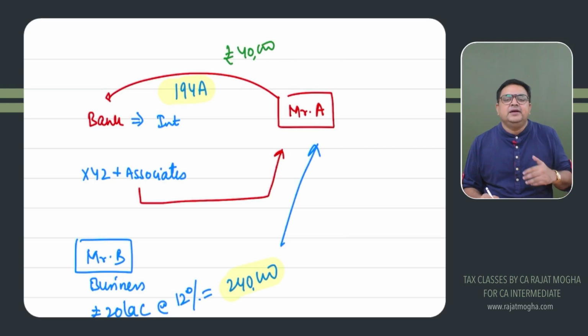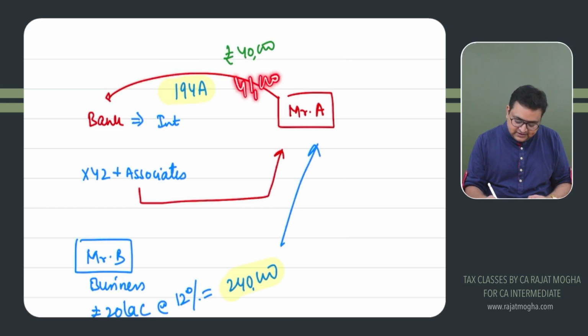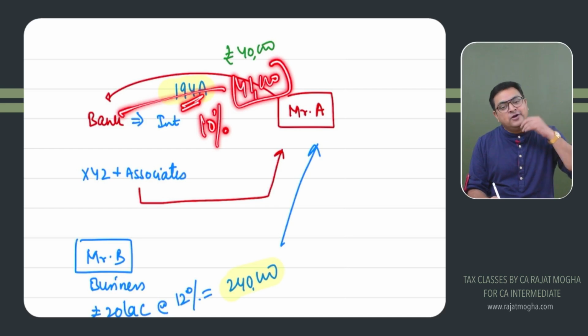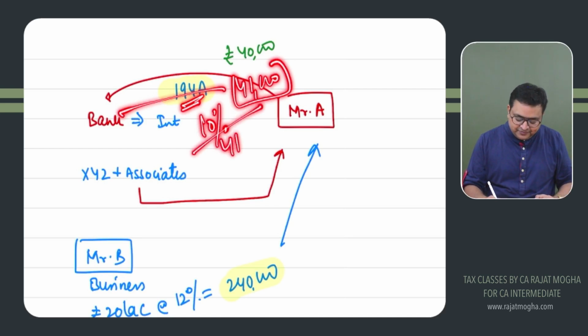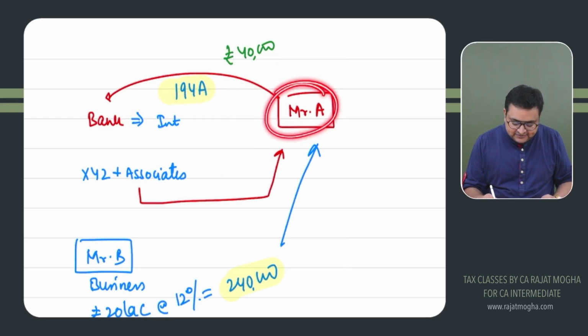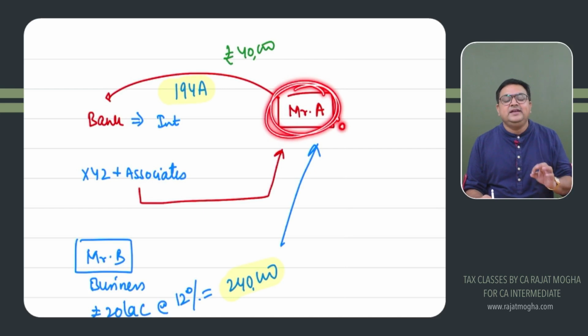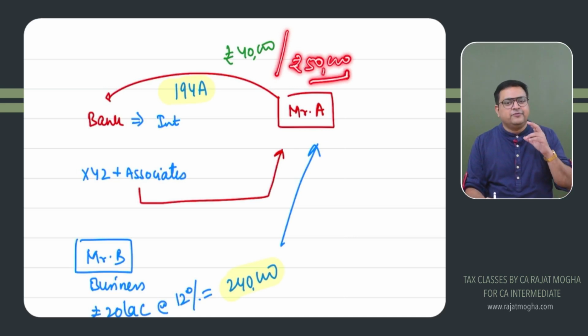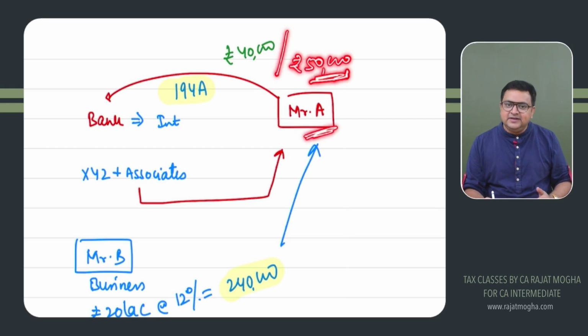But if this limit increases over and above 40,000, let's say if the bank is paying 41,000 rupees, then 194A would be applicable. How much? 10%. On what amount? In excess of 40 or the entire 41? On the entire 41,000, 10% would be there and 4,100 would be deducted. Got it? Provided Mr. A, the receiver, is a resident senior citizen, then this limit of 40,000 will be taken as 50,000. So from the bank's point of view, the limit could be 40,000 or 50,000, depending upon the receiver. If this person is a resident senior citizen, it would be 50, otherwise 40.